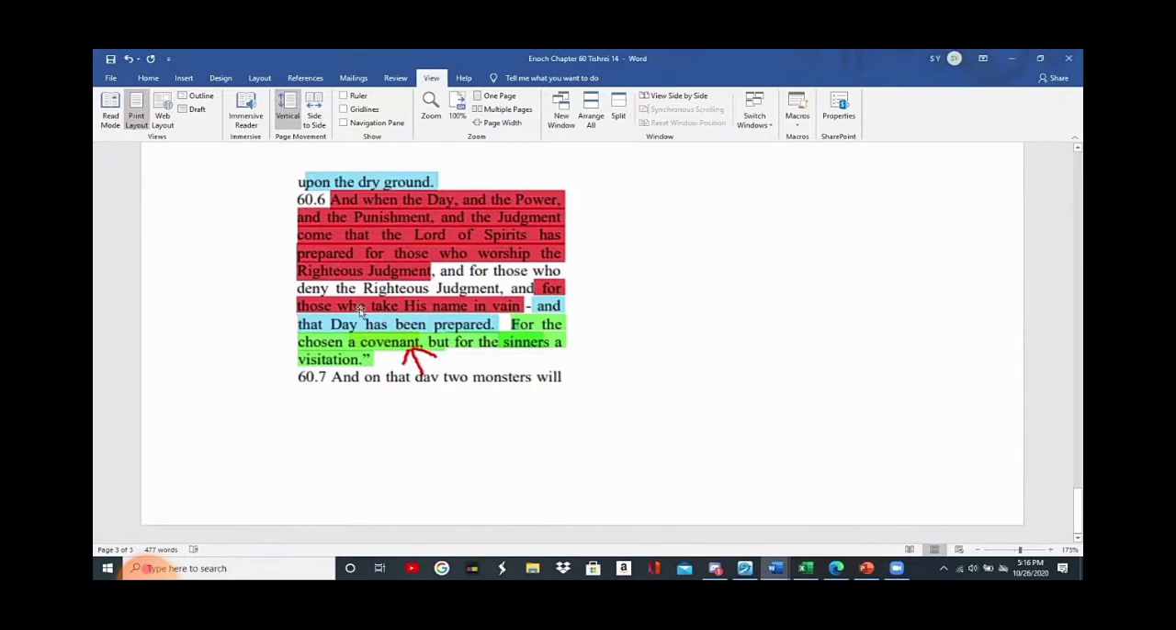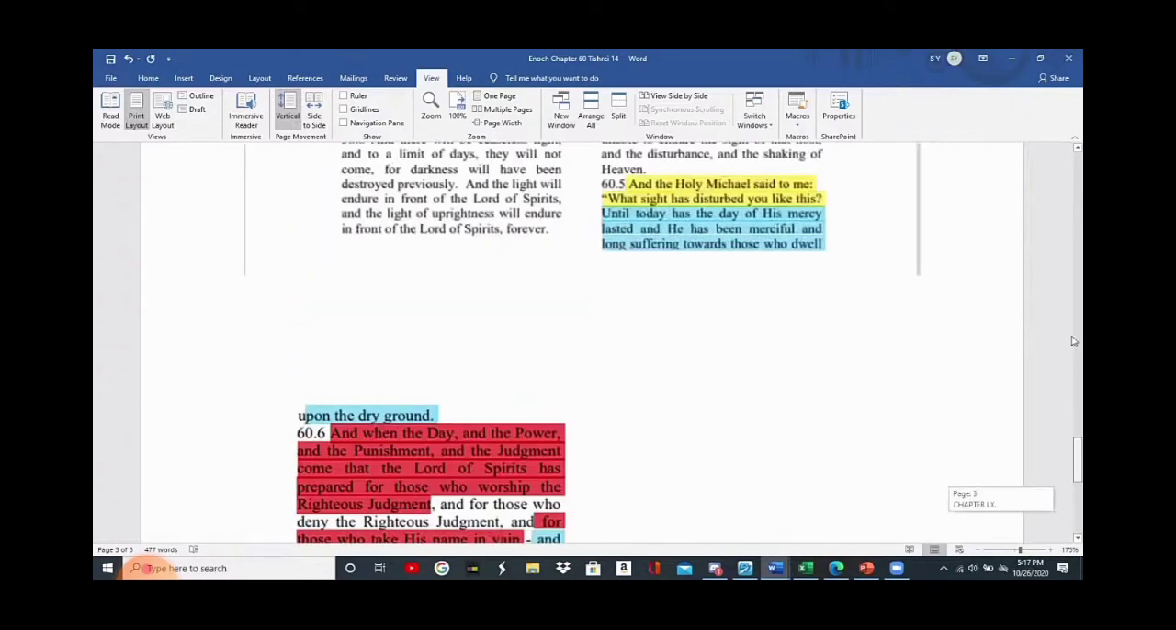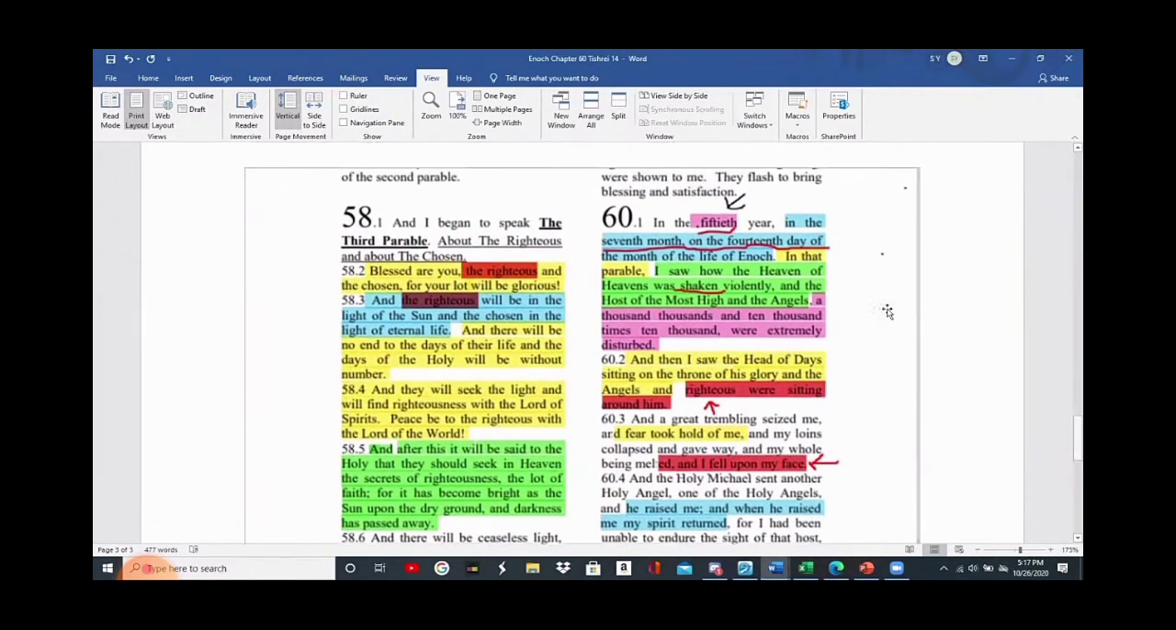For this day has been prepared. For the chosen, it's a covenant. But for the sinners, it's a visitation. Drop the mic. And what day has been prepared? What day? The 50th year. We're in the 50th year of a Jubilee. 14th day of the 7th month.